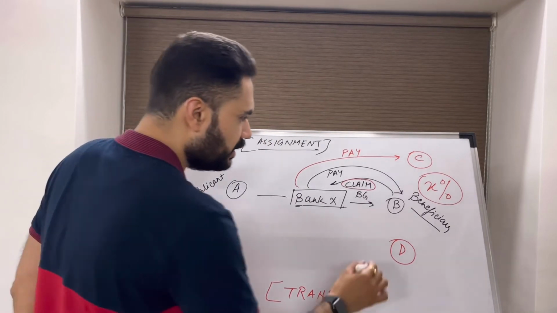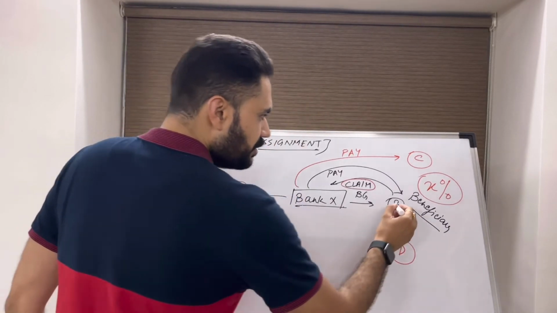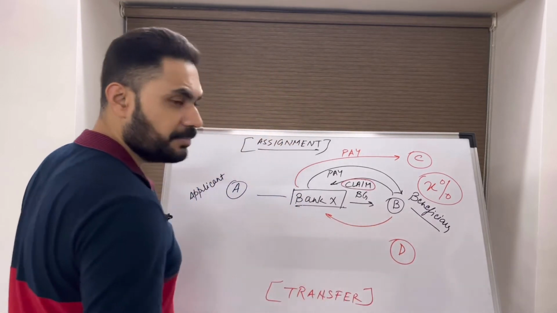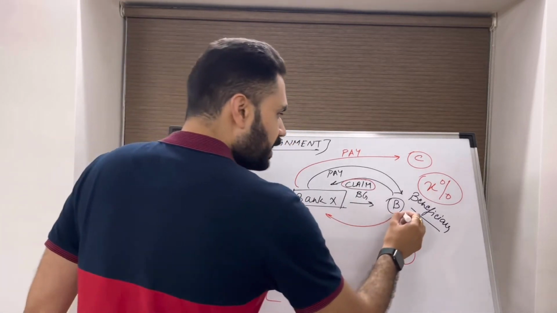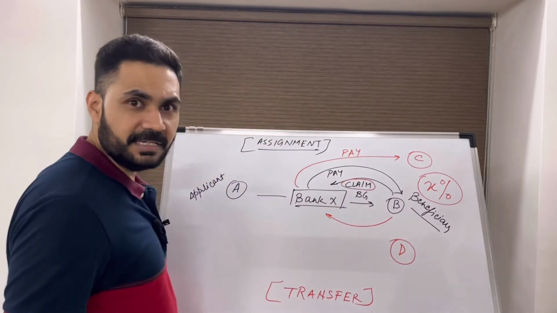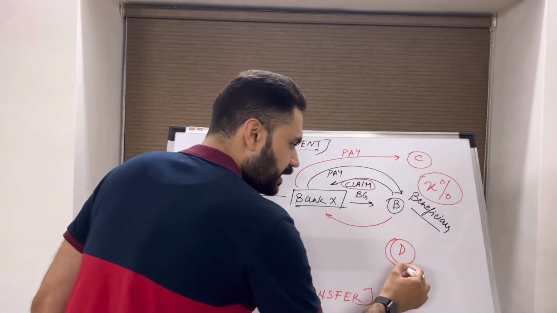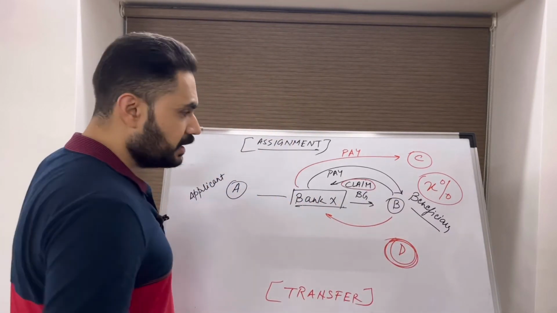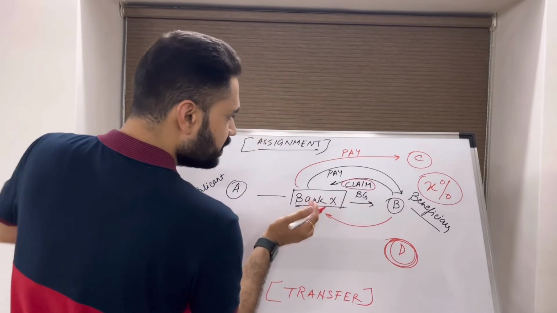So what will happen in case of transfer? B will give a request to the bank that my obligations have been taken over by D. D has acquired all my rights under this guarantee. Bank will shift the guarantee.